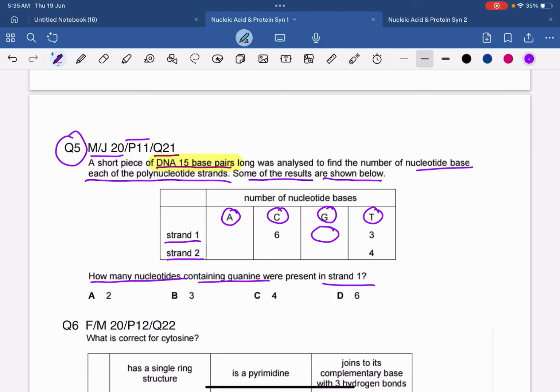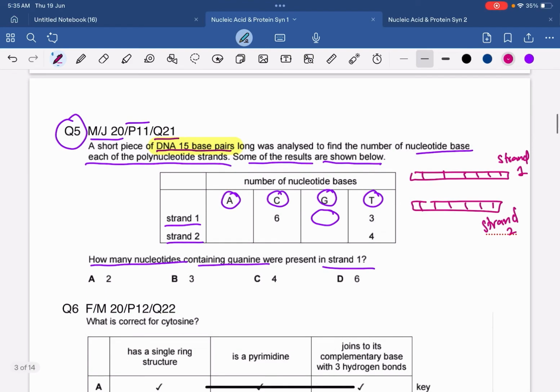There are a total of 15 DNA base pairs. What does this mean? It means that you are having 15 bases in strand 1, and you are having 15 bases in strand 2. So let's try to solve this question.